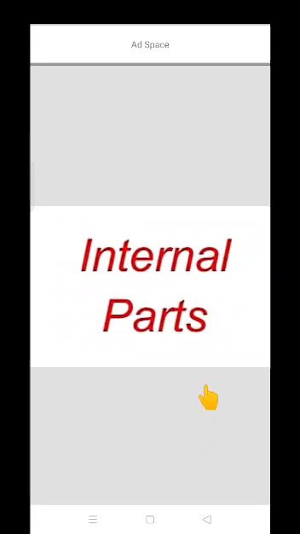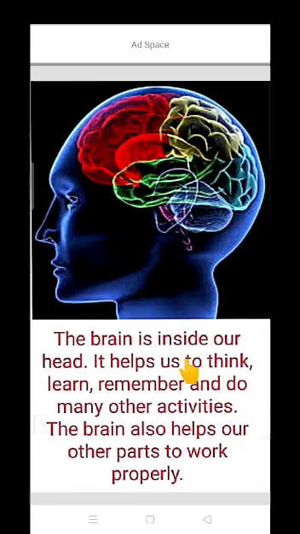Now we will discuss internal parts. Yes, you can see this is the brain. The brain is inside our head. It helps us to think, learn, remember and do many other activities. The brain also helps our other parts to work properly.